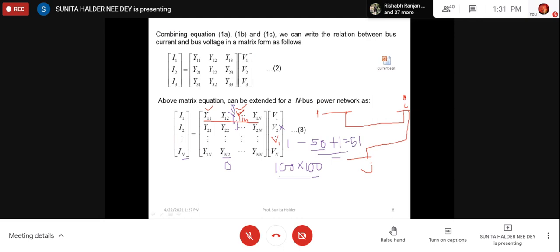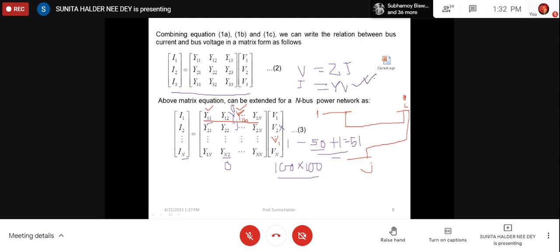In that way, we can reduce the computer storage, and we can also calculate Y bus very easily, because the Y bus diagonal element is the summation of all admittances connected to that bus. The off-diagonal element is the negative of the series admittance of the line. Series admittance, not the half line charging. So it is very easy to calculate. That's why Y bus is adopted in load flow study. Here, to relate V and I, we may write V equal to Z into I in matrix form, or I equal to Y into V.